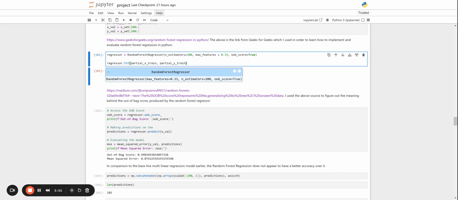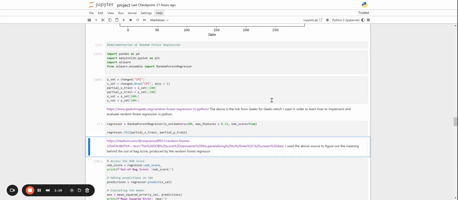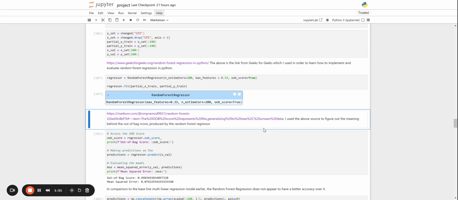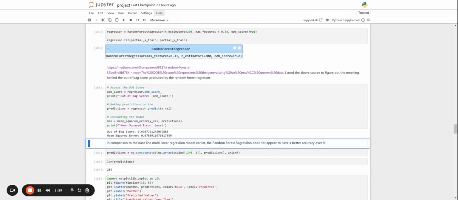Since we set oob_score to true, we're going to take a look at the OOB score, or out-of-bag score. So let's train it. All right, we've trained it. Now let's take a look at the out-of-bag score and the mean squared error. So our out-of-bag score is 0.9987. That basically means how well it is at generalizing data that the model hasn't been trained on.